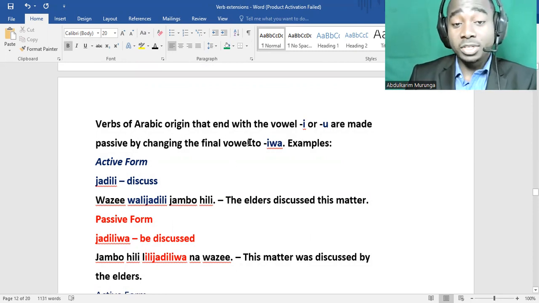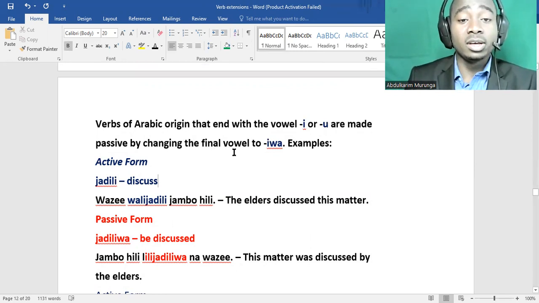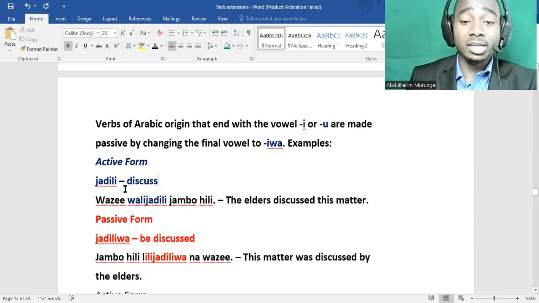Verbs of Arabic origin that end with this I or U are made passive by the insertion of the final vowel, so it becomes IWA. Examples are here. You have this verb jadili. Jadili is made passive by changing the final vowel to this.